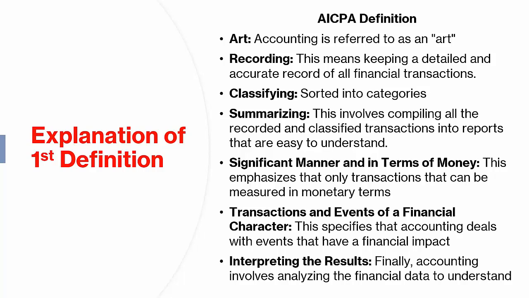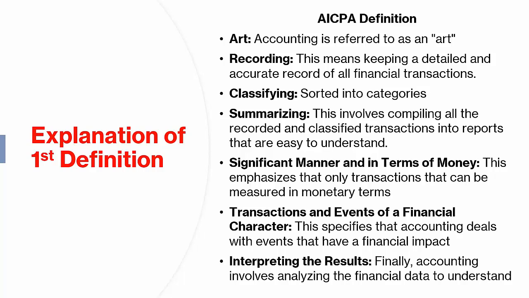2. Recording. This means keeping a detailed and accurate record of all financial transactions. Think of it as writing down everything that happens financially in a business. 3. Classifying. After recording the transactions, they are sorted into categories. For example, all sales transactions are grouped together. All expense transactions are grouped together, and so on.